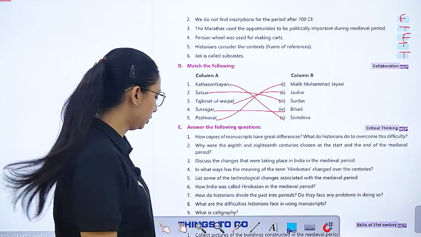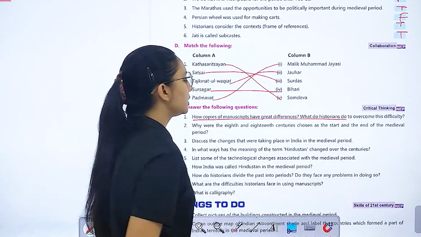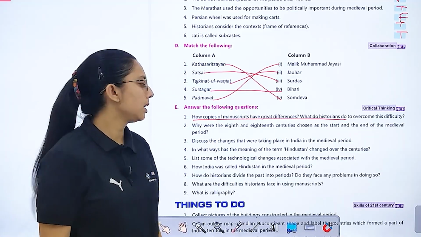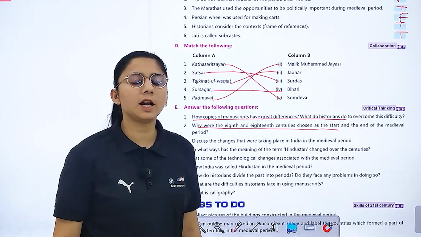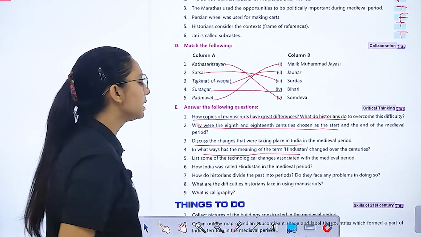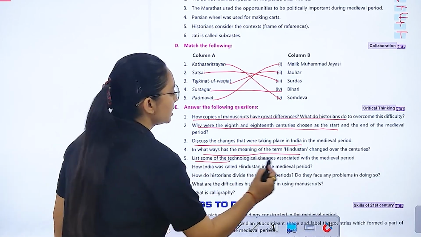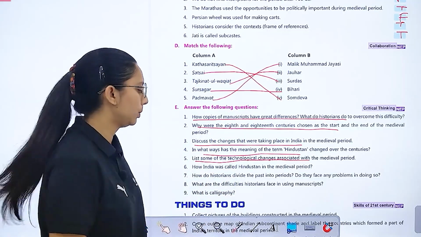Now answer the following questions. How do copies of manuscripts have great differences? What do historians do to recover? Right? Now, why are the 8th and 18th centuries chosen as the start and end of the medieval period? You have to tell the changes. In what ways did the meaning of the word Hindustan change over the centuries? List some technological changes associated with the medieval period.